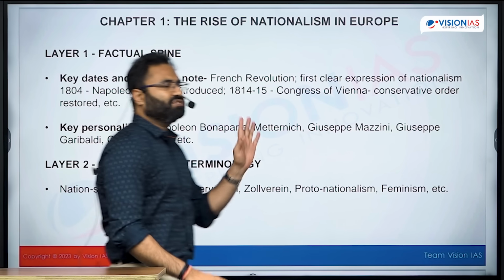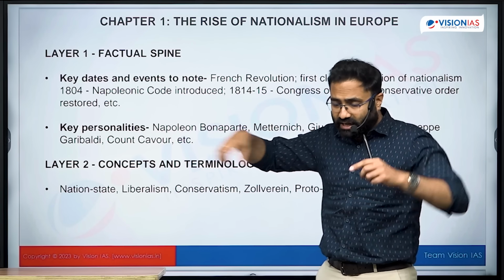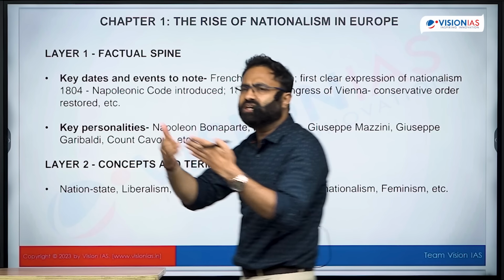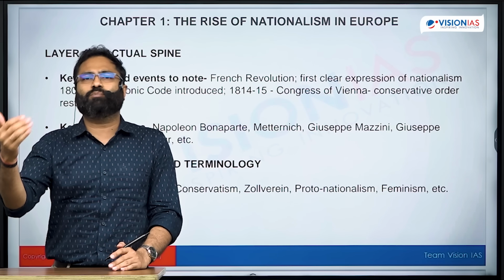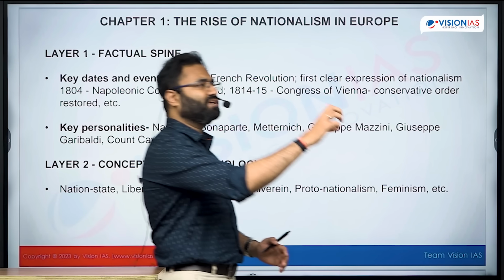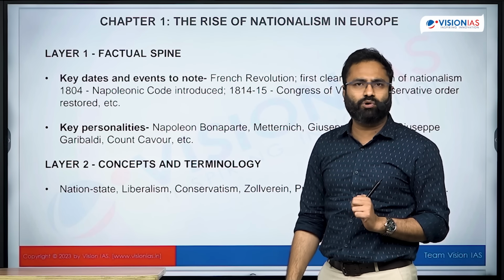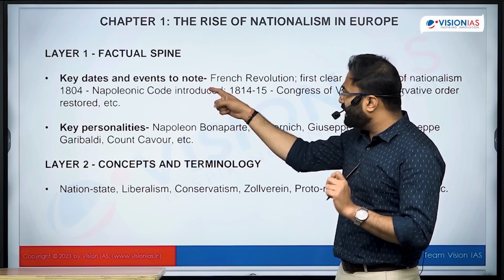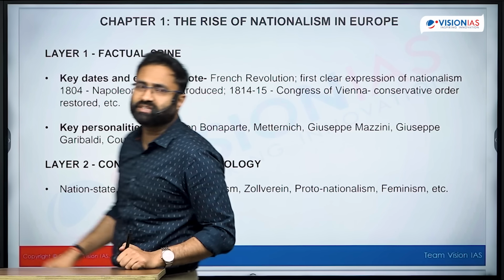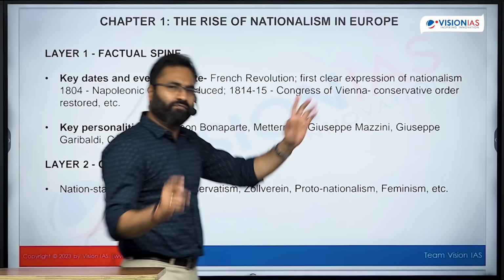Because see, once there was the rise of Napoleon Bonaparte, eventually there was the rise of the Napoleonic system, and in the entire Europe it was, to some extent we can say, Napoleon's sovereign type of power, because wherever Napoleon and his forces were going, they were conquering different regions, and eventually there was a rise of nationalism. And that same nationalism eventually resulted in the defeat of Napoleon in 1815, finally at Waterloo. And after that there was the Congress of Vienna, and there was development of a new system that was known as the Metternich system, right? So these things are provided over here. Now, Congress of Vienna, one such factual thing.